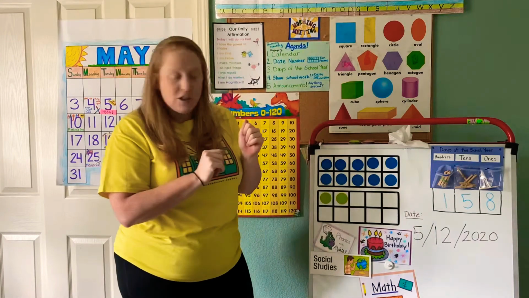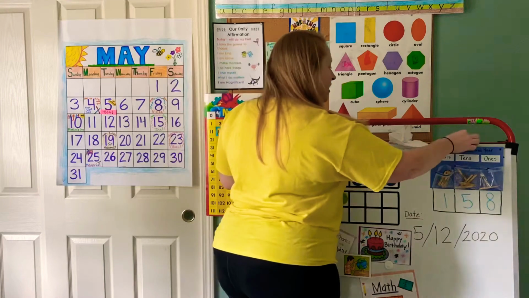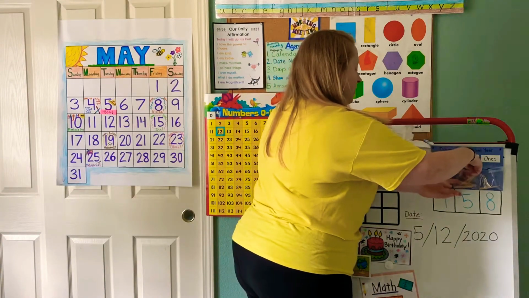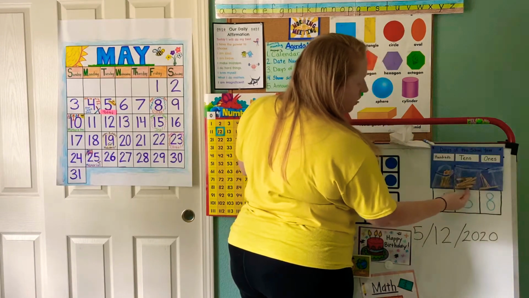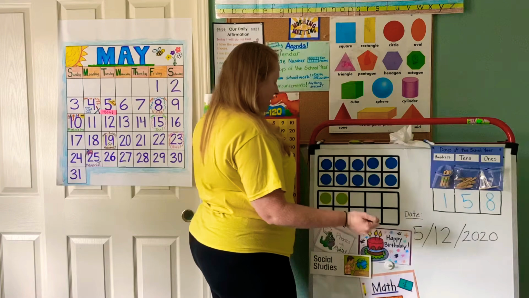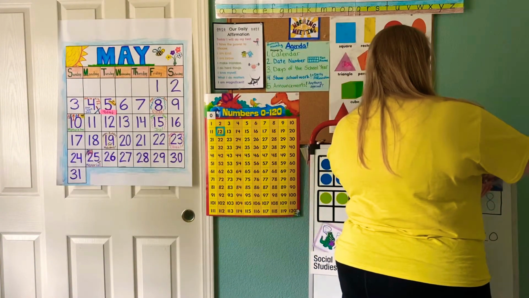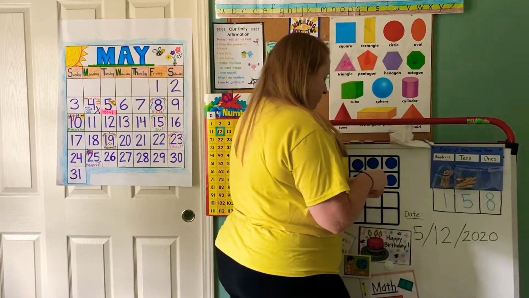All right, now we get to do our hundreds. I'll get the right color pen here. All right, so we have 100, 110, 120, 130, 140, 150, and then we have 8 in here. I'm going to take those out because we have to add 5 more.